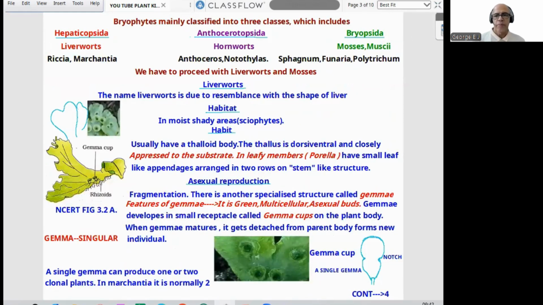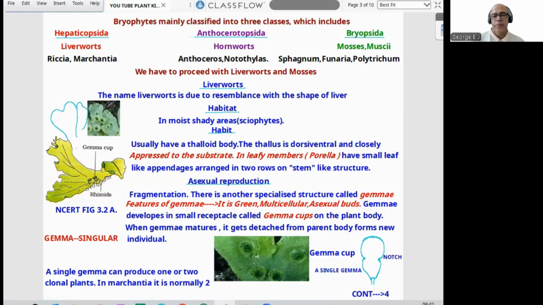Classification of bryophytes. Bryophytes are basically classified into three: Hepaticopsida, Anthocerotopsida, Bryopsida or Bryidae. That way the classification comes. Hepaticopsida mainly includes liverworts, Anthocerotopsida hornworts, and Bryopsida means mosses, also called musci, the advanced bryophytes. Musci is another name for Bryidae or mosses.